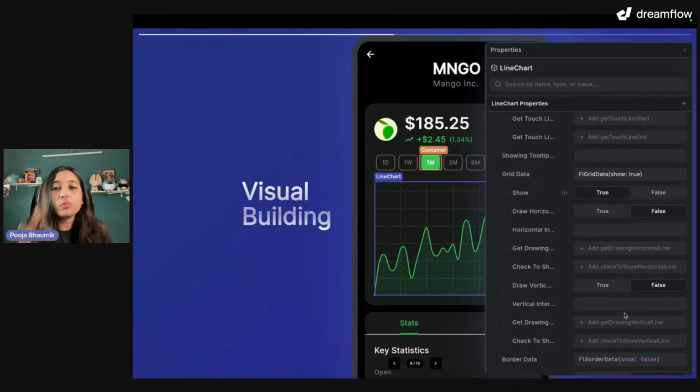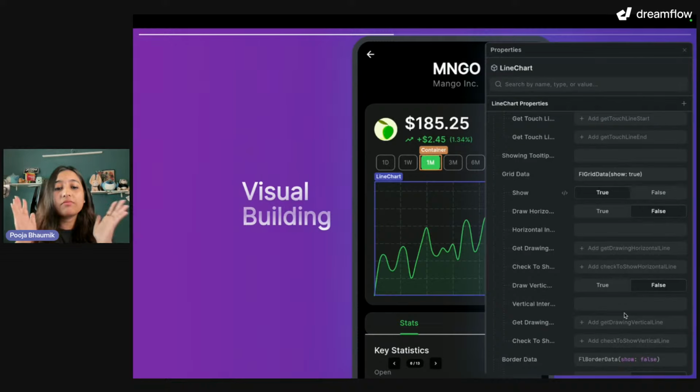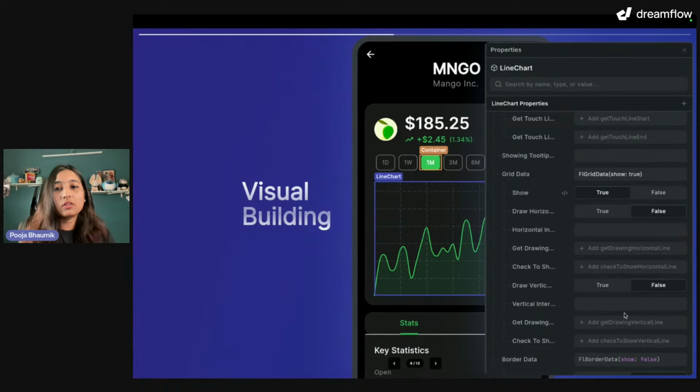So this is so much different than a lot of the tools that we use today, which are, yes, some like Cursor would have the direct code, but it does not have access to the visual aspect of building mobile apps. And the other tools as well, they probably don't have such a complex and advanced property editor, which Dreamflow is providing through its platform.